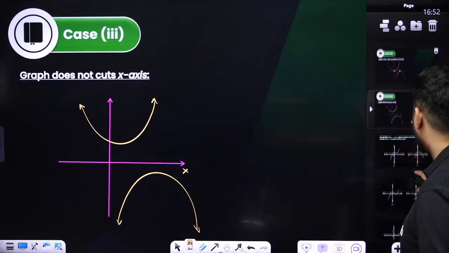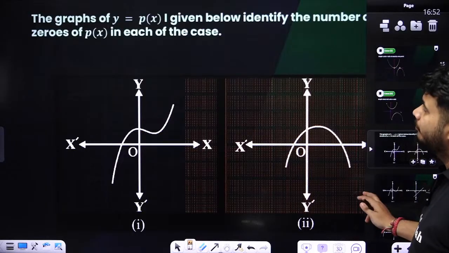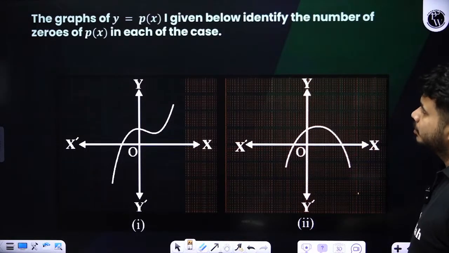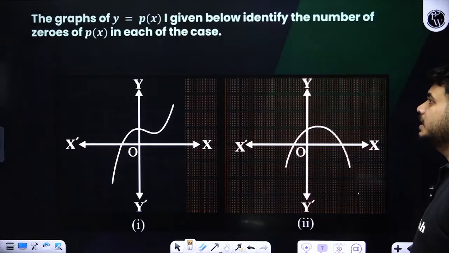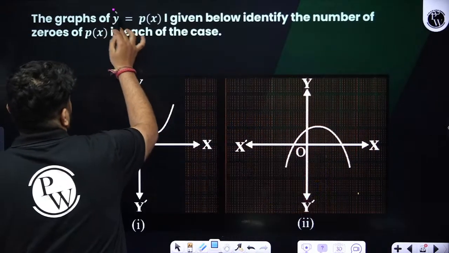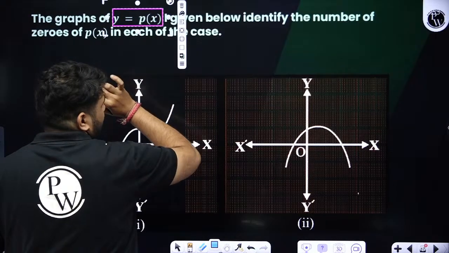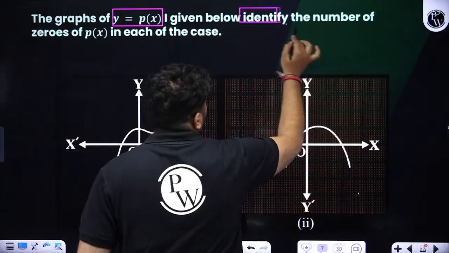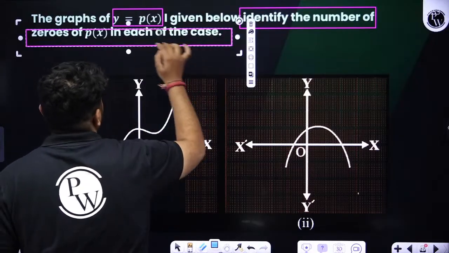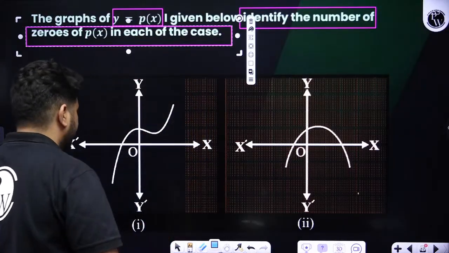That is nothing but what? The graphs of y is equal to p of x are given. Fine. Identify the number of zeros of p of x in each case. Okay, what have they done here, students? Whatever the graphs of y is equal to p of x, they have given. We need to identify the number of zeros of p of x in each of the cases. Yes, observe.